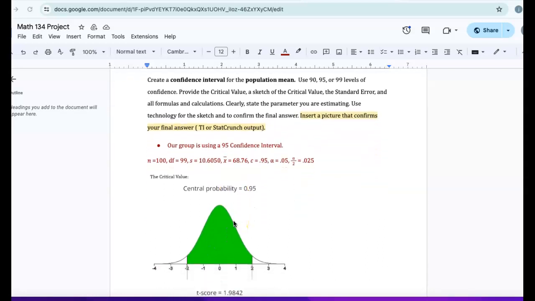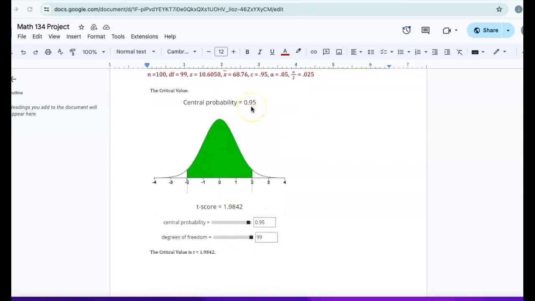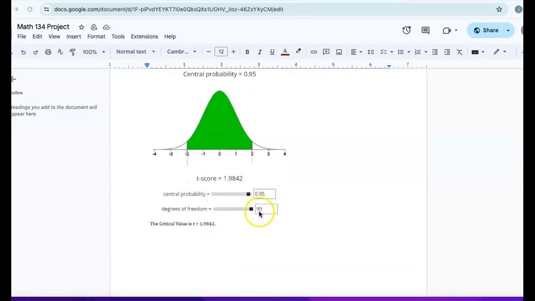Our group is using a 95% confidence interval. n equals 100, degrees of freedom equals 99, s equals 10.6050, x bar equals 68.76, C equals 0.95, and alpha equals 0.05, with alpha over 2 equaling 0.025. The critical value here is a t-score. It is 1.9842, again with a confidence interval of 95. And it is a positive value with 99 degrees of freedom.